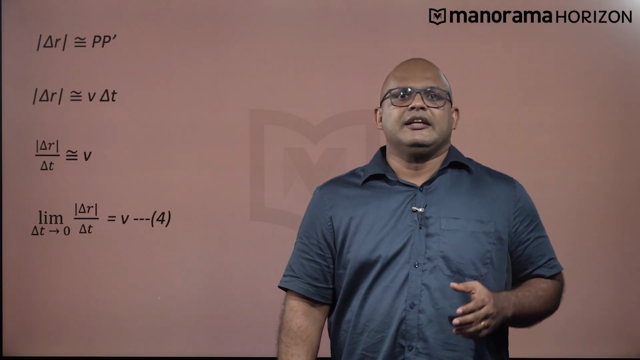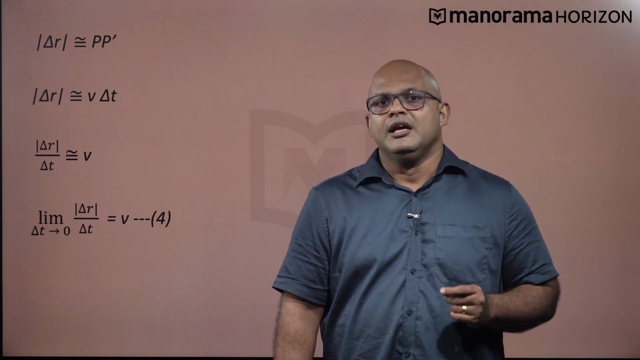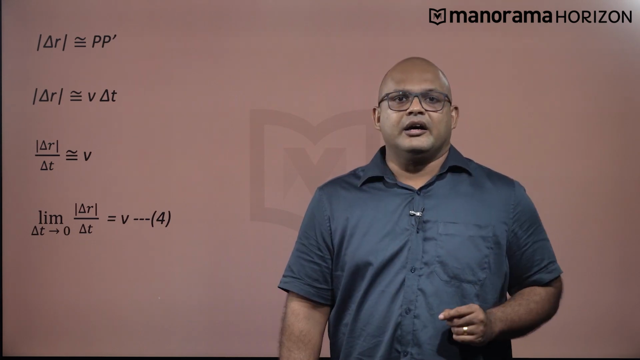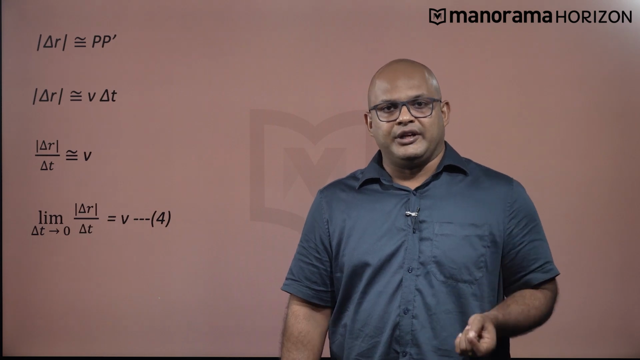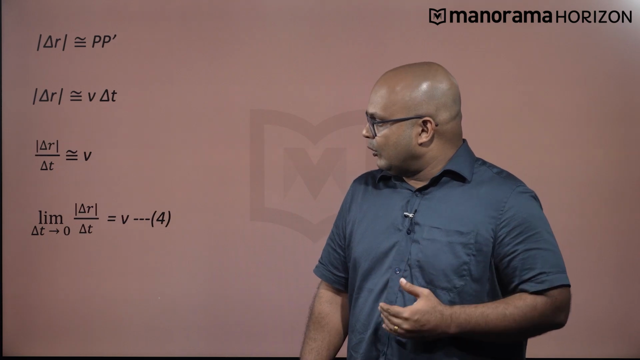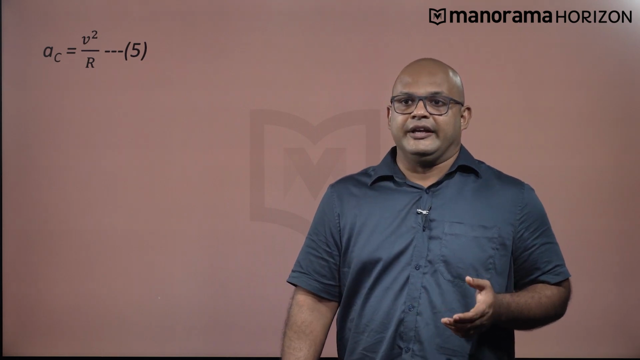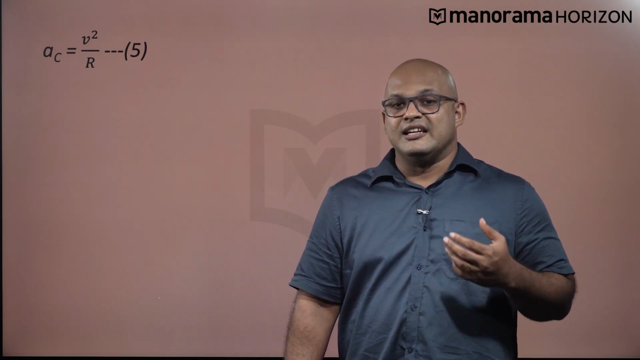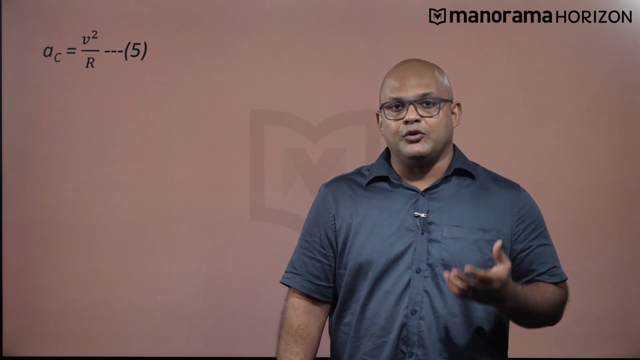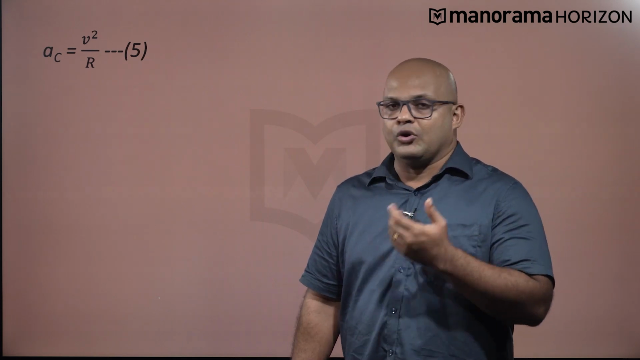If the time interval delta t is very small, then the change in the angle delta theta also becomes very small, which makes the arc length PP dash approximately equal to delta r. Since the arc length can be shown as the product of the velocity and time, we get a new relationship: the limit as delta t tends to 0, delta r by delta t is equal to v. Therefore, we can say that the acceleration, or in this case the centripetal acceleration, is equal to v square by capital R, where R is the radius of the circular path. Thus, by equating the previous two equations, we get the magnitude of acceleration.